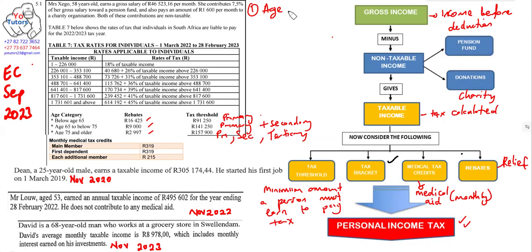So it's very good that you note this age because it's going to help you. And then another thing, you must also check the income. Is it a monthly income that is indicated, or is it a yearly income?